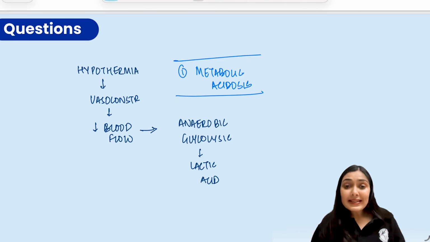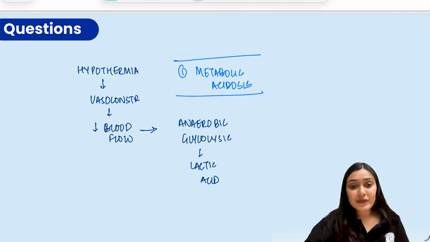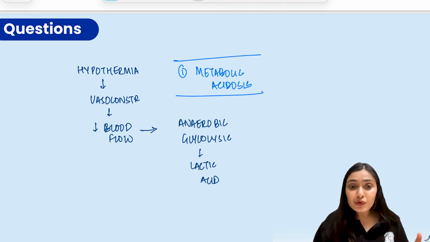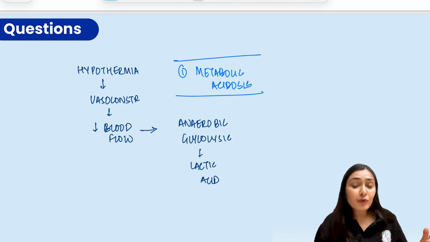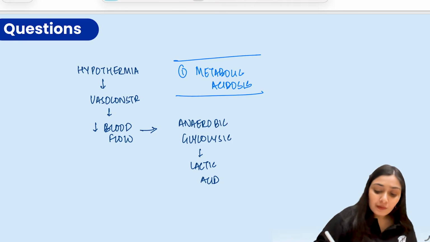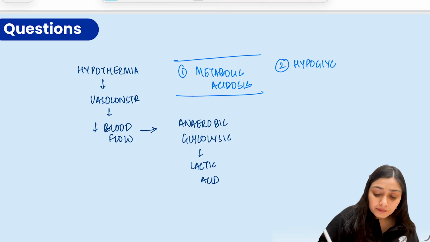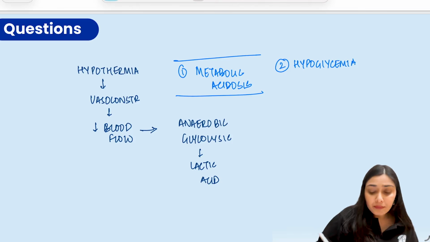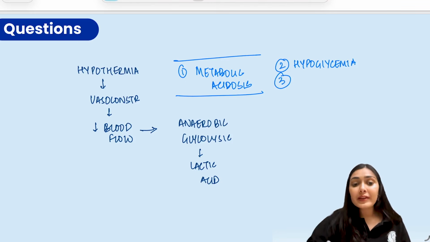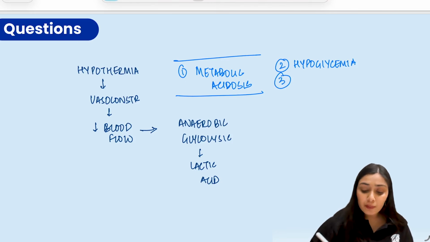Right? Second, there will be hypoglycemia, because of the massive consumption of the glycogen stores by the non-shivering thermogenesis that happens, there is glycogen depletion. So the second thing would be hypoglycemia. Third thing, we all know, hypoxemia, there will be a decrease in the oxygen saturation.